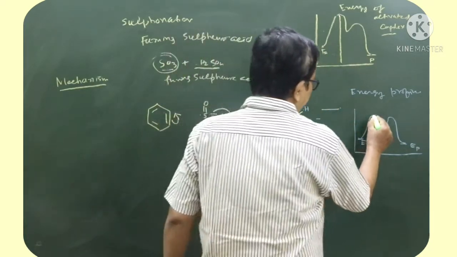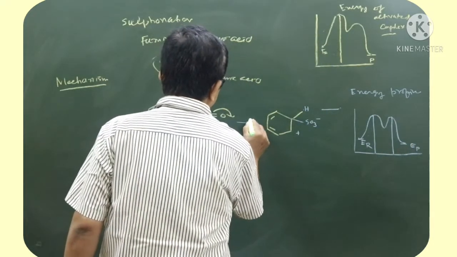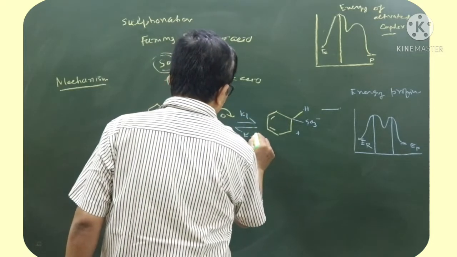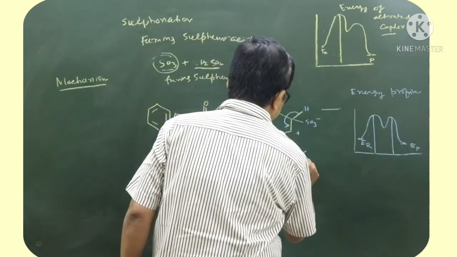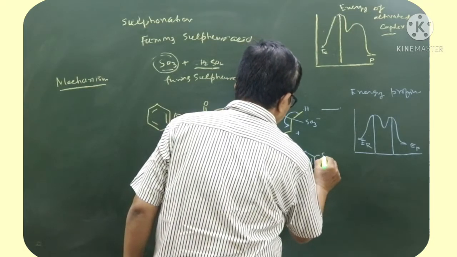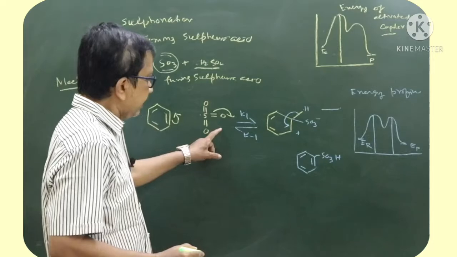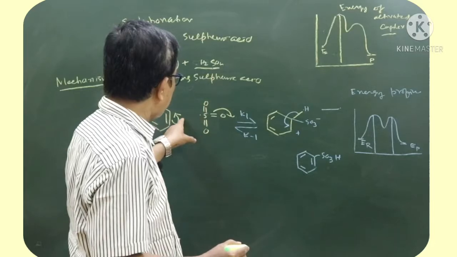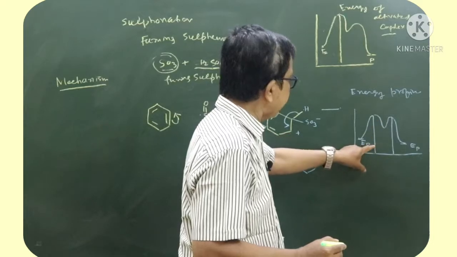See, in this case, activation energy for the first and second is more or less same. So let it be K1, that is the case of forward, it is K minus 1, that is the backward. Later on, when H is replaced by SO3, in this case, see, in the earlier case, activation energy for the formation of the intermediate is quite large, but in this case, activation energy is not that large.